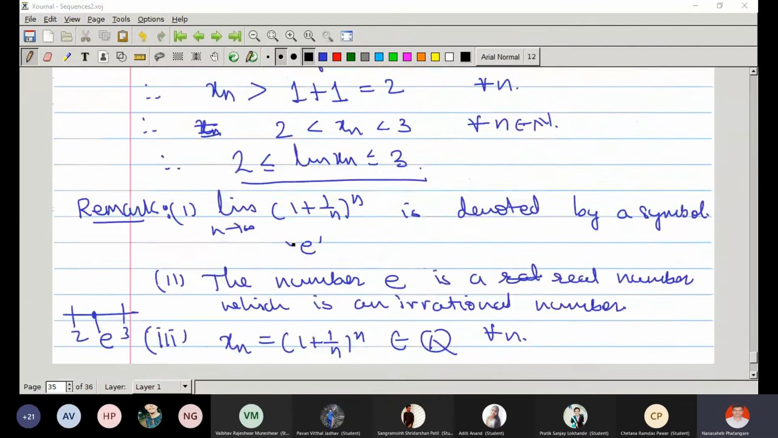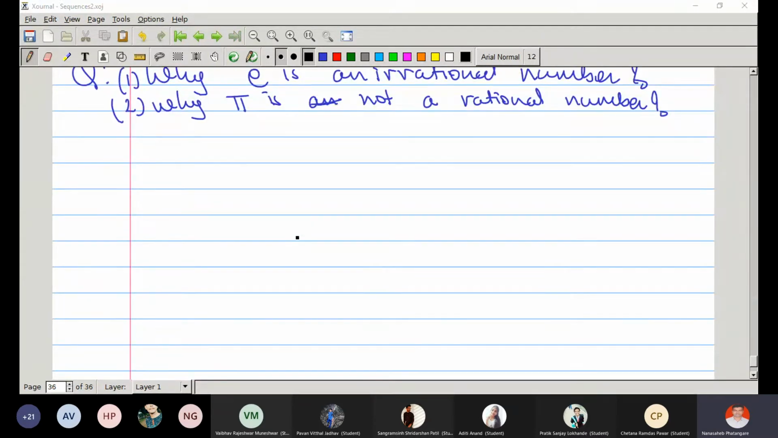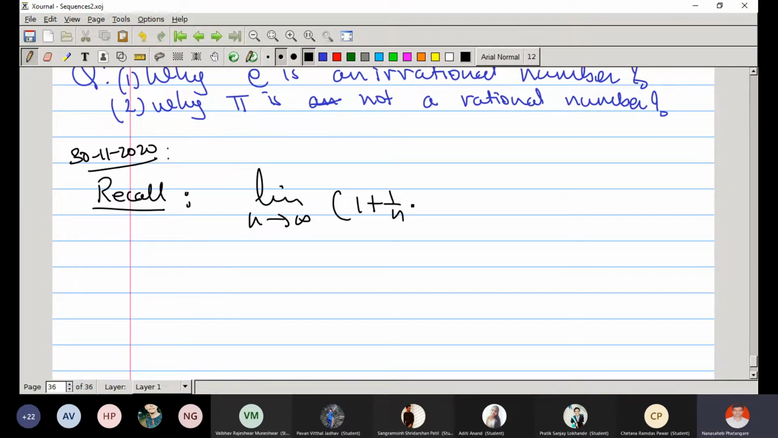So last time we were discussing the limit of which sequence? What we discussed last time was the limit as n tends to infinity of (1 plus 1 by n) raised to n. It is convergent, and the limit of this sequence is denoted by the symbol e, right? And e is an irrational number.